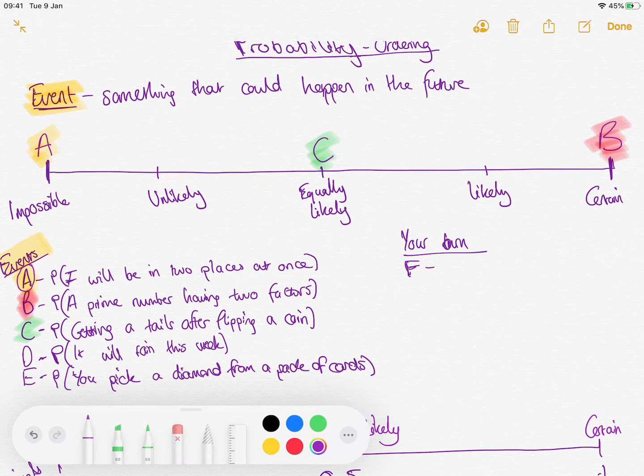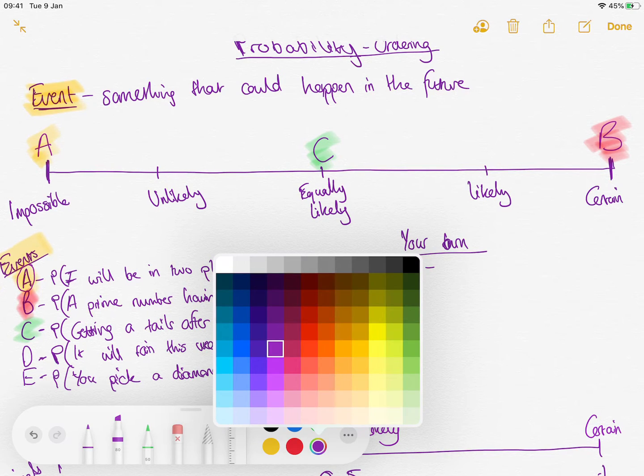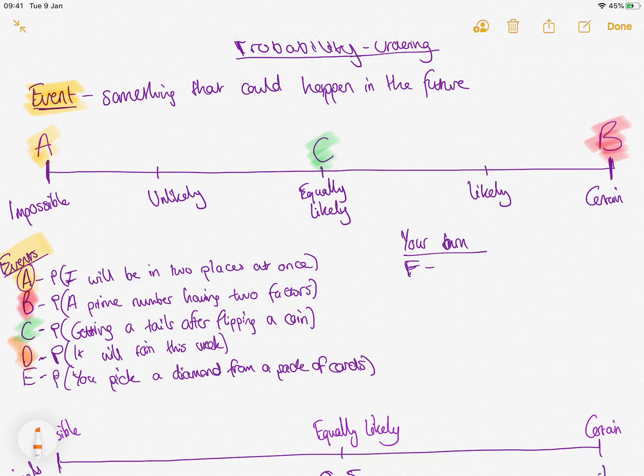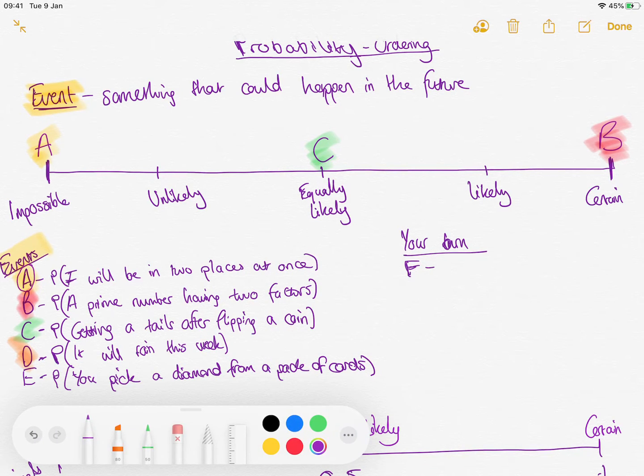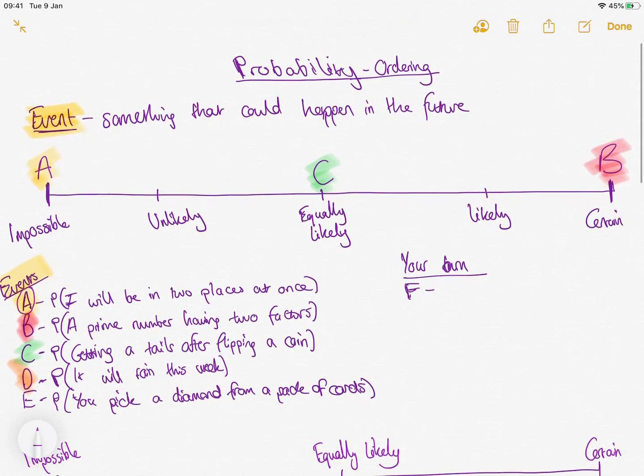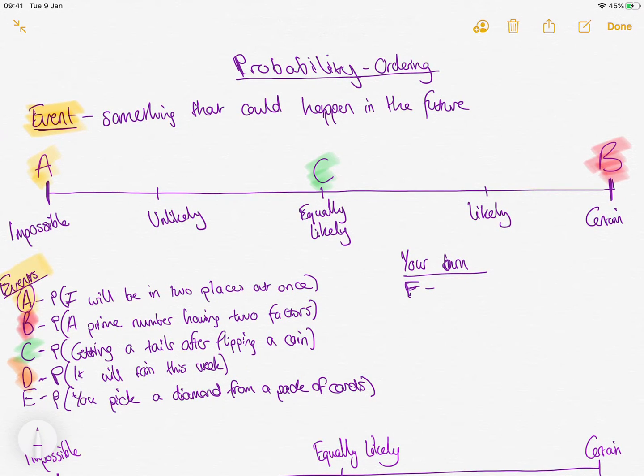Okay, event D. Got to find a colour. Let's go for orange. Event D. Probability it will rain this week. So in Britain in spring, there's probably quite a high chance of it happening. Probably quite close to certain. I'd say even more likely than just likely.